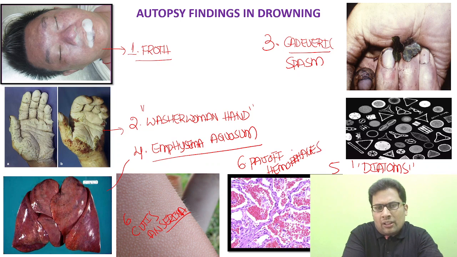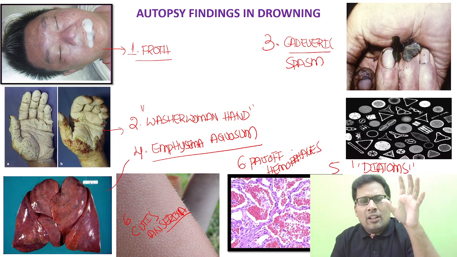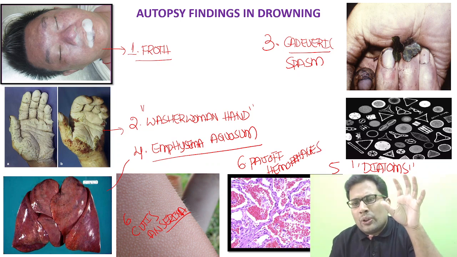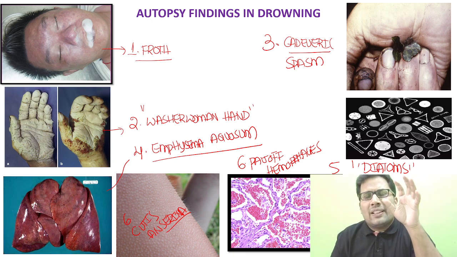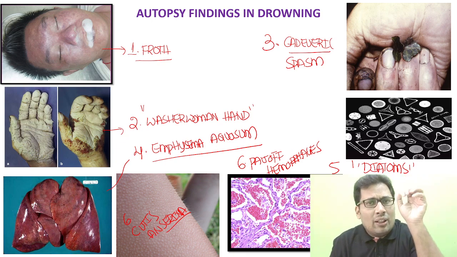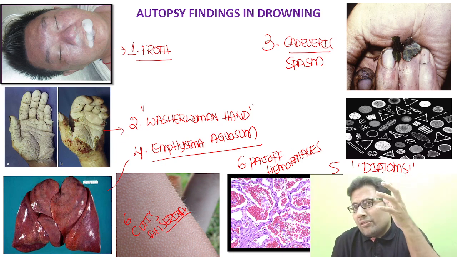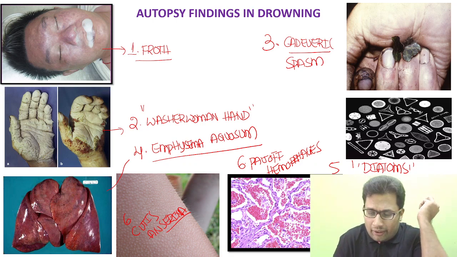So once again I'll repeat. What are the findings in case of drowning? Froth, washerwoman hand, emphysema aquosum, cadaveric spasm, Paltauf's hemorrhages, diatoms. A very important finding of antemortem drowning is cadaveric spasm with mud or aquatic matter in the hand.